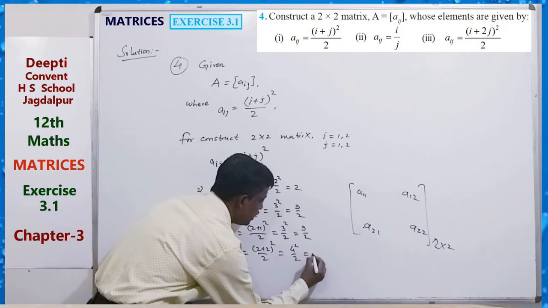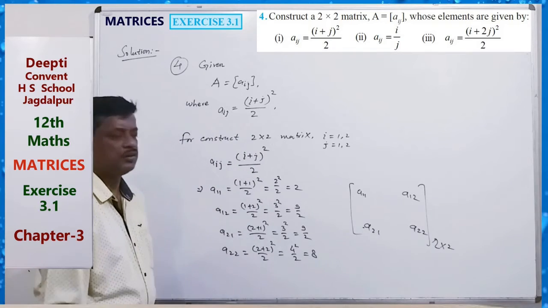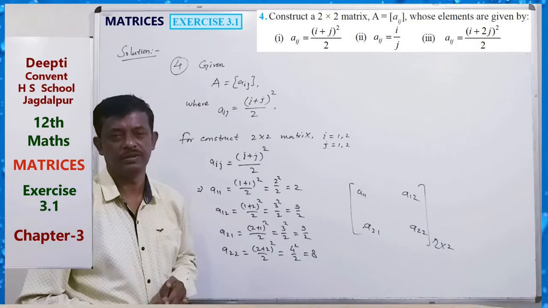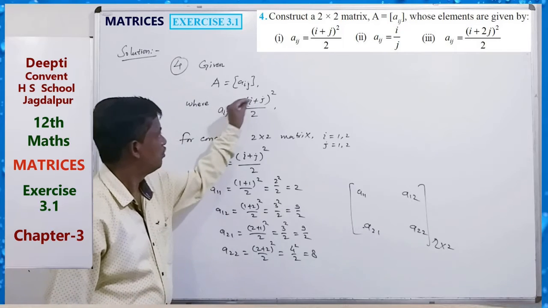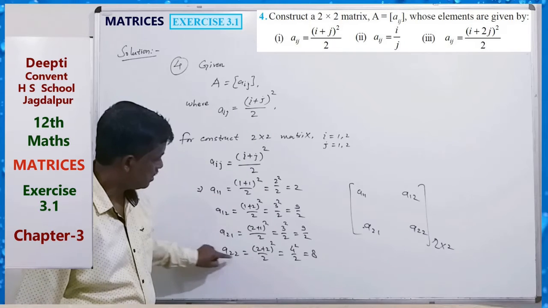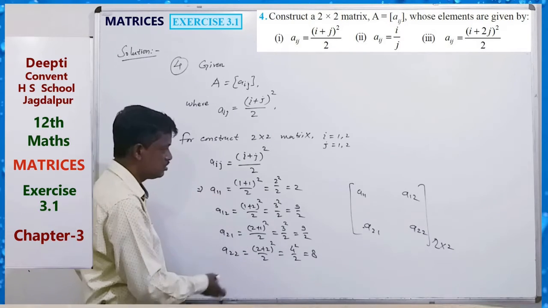16 by 2, that is 8. So just position wise find all the values if this type of relation is given. Okay, just put the value of I and j here. Just put all these values in the matrix.